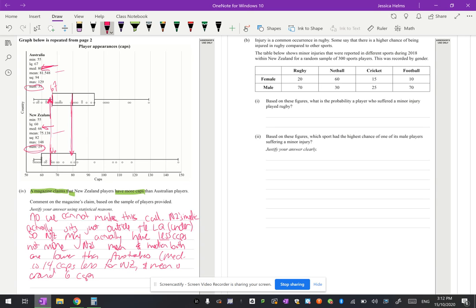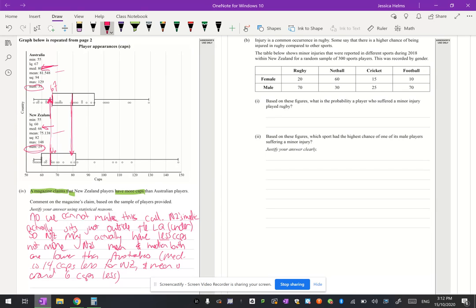6 caps less. Okay, so yeah, so we cannot make the call basically because our median is actually less, so it doesn't actually make sense there.